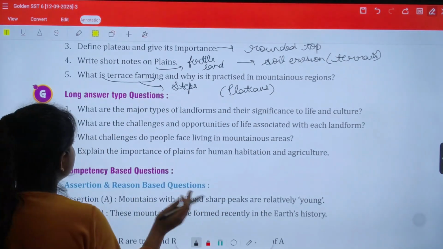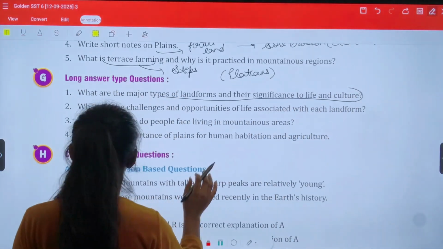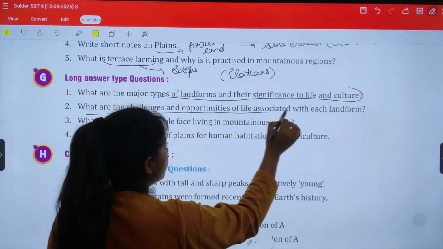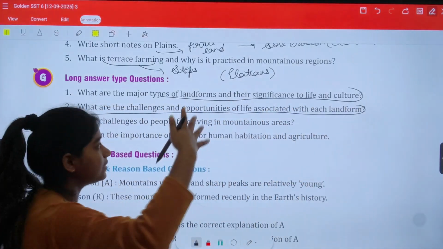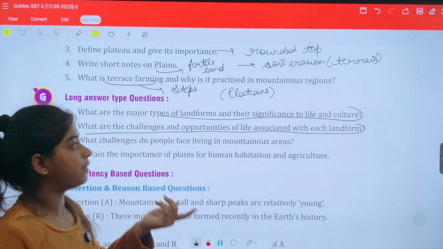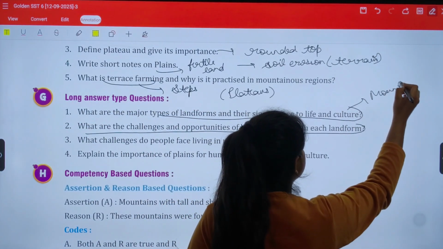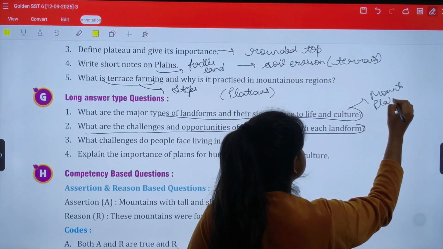Clear? So what are the major types of landforms and their significance to life and culture? You can write points on it. What are the challenges and opportunities? That means all we have discussed above in the chapter. Types of landforms are mountains, plateaus, plains.